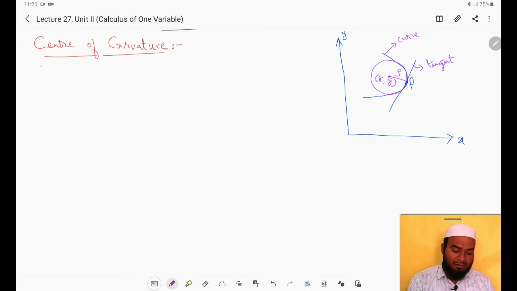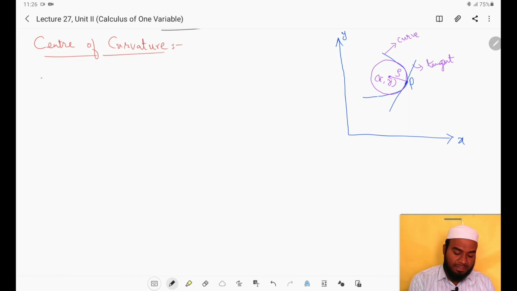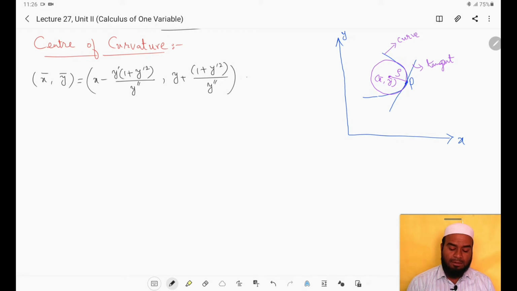So here center of curvature is given by a formula. How to find the center of curvature? The formula is x bar comma y bar equals x minus y dash into (1 plus y dash square) by y double dash, comma, this is the x coordinate, and the y coordinate is given by y plus (1 plus y dash square) by y double dash, right? So this is the formula for finding center of curvature.